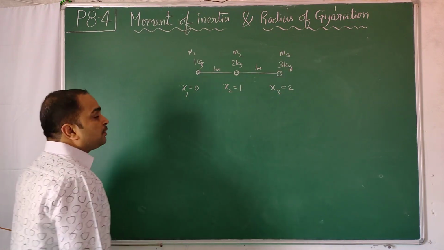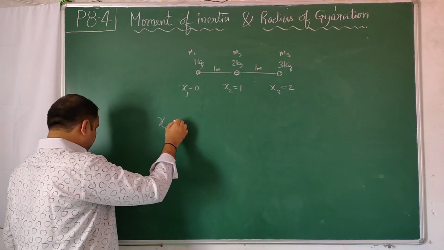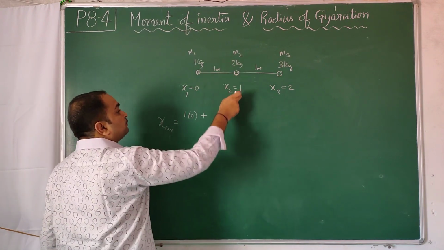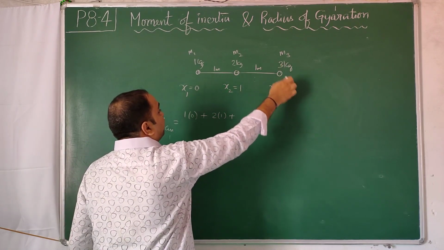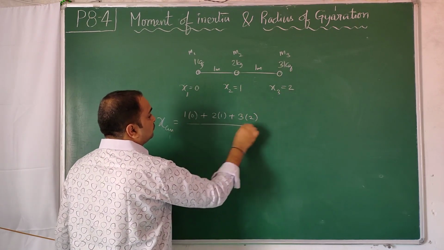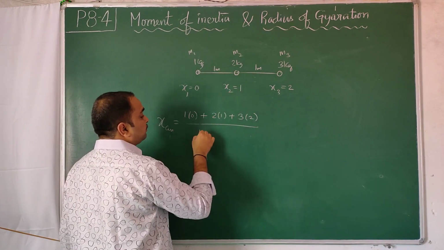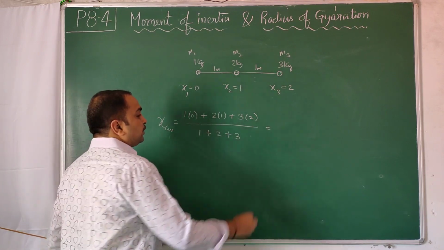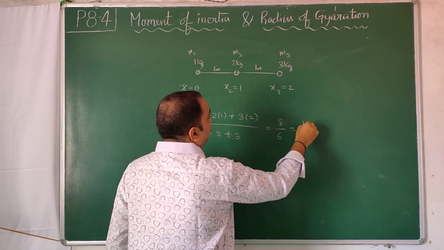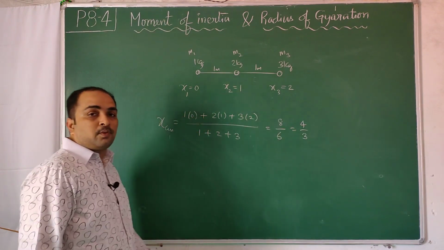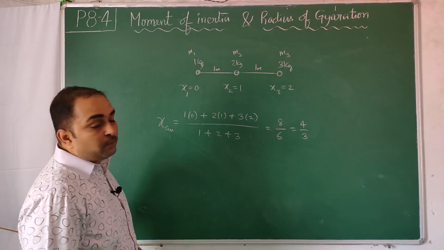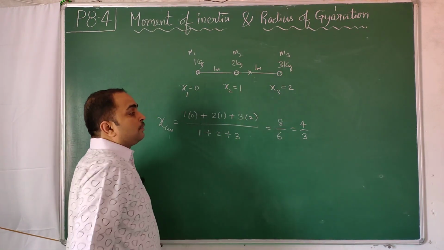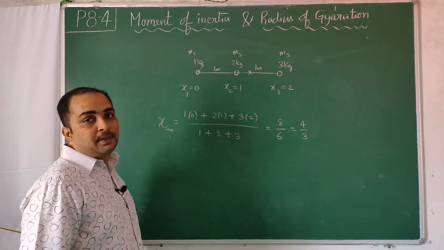First we have to find the center of mass of this. xcm, one dimensional, no? xcm is equal to m1 x1 plus m2 x2 plus m3 x3 by m1 plus m2 plus m3. 2 1s are 2, 3 2s are 6. 2 plus 6 is 8 by 6, 4 by 3. That is nothing but 1.33. So approximately after 1 it will come somewhere here. The distance is 4 by 3.